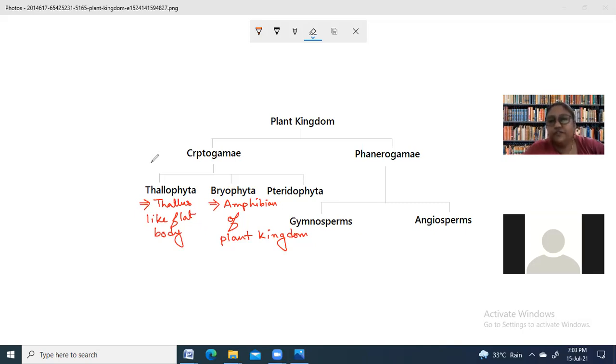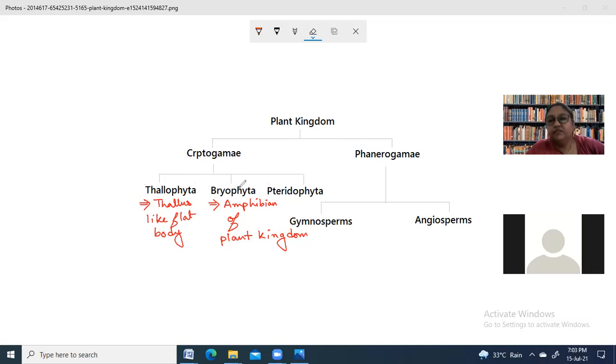During the course of evolution, life was first created in water. A similar nature we can see over here. In plant kingdom, Thallophyta are the most primitive ones and cannot survive without water. They require water for their living.